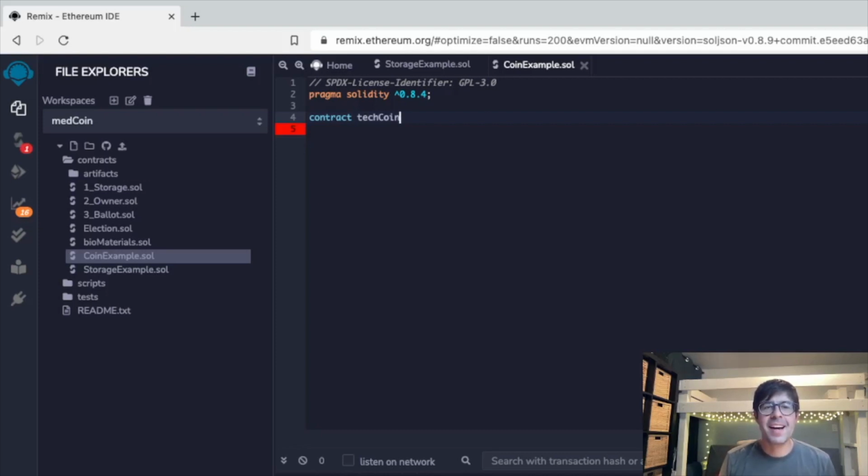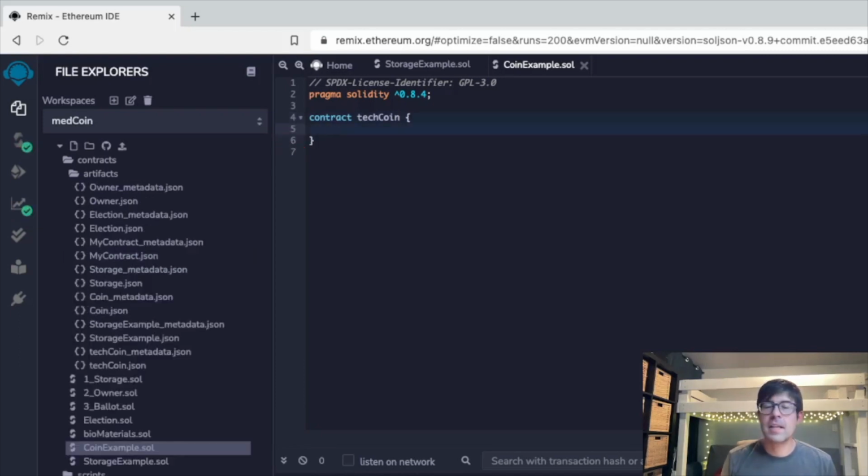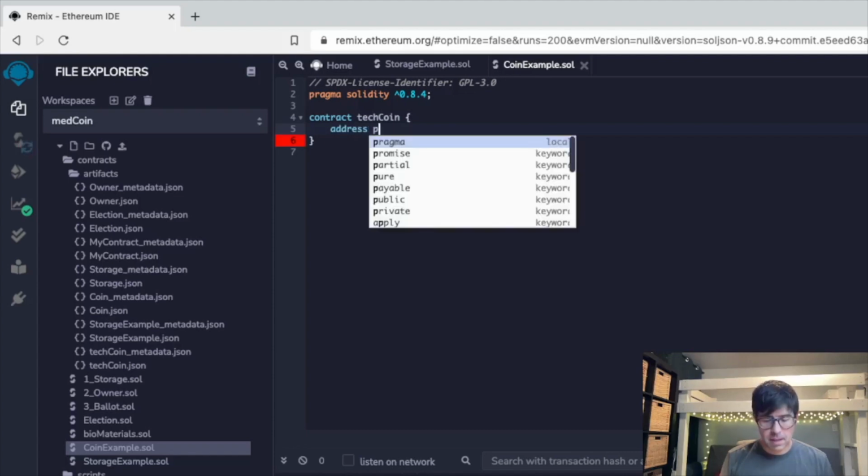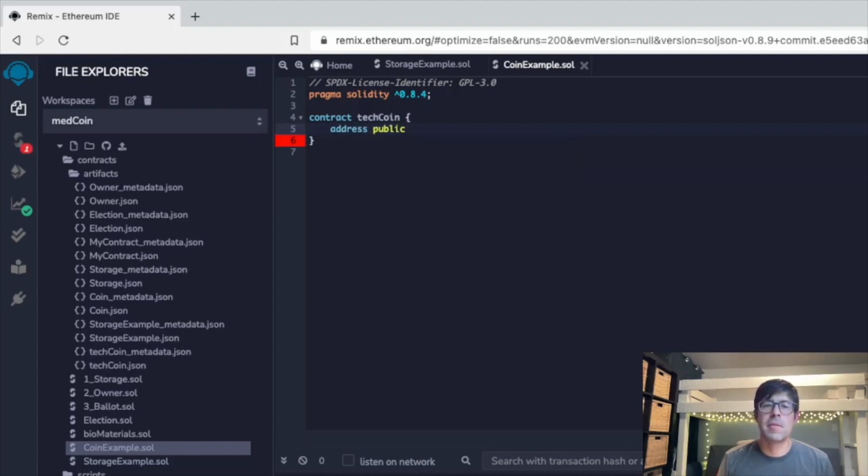And then we'll go ahead and put a curly bracket in, and then we'll define the address as public. Remember, making things public makes it viewable. And then we are going to type in minter.